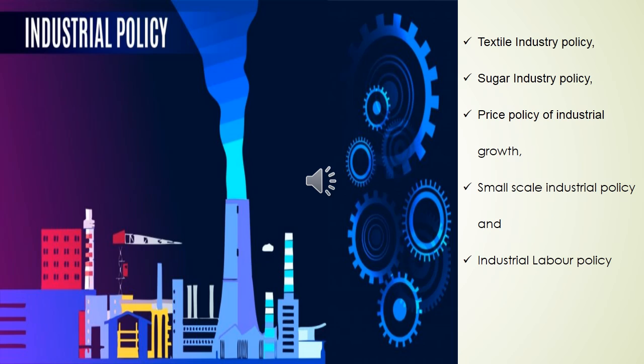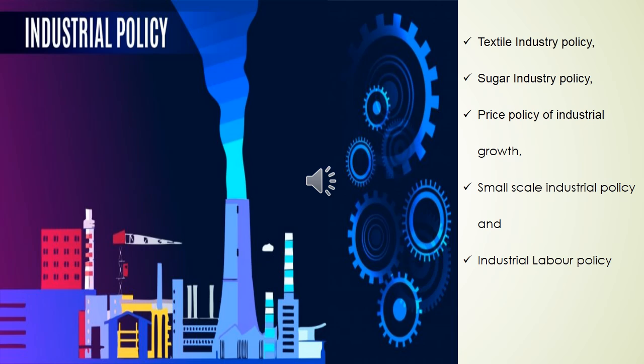Industrial policy. Industrial development is a very important aspect of any economy. It creates employment, promotes research and development, leads to modernization, and ultimately makes the economy self-sufficient. In fact, industrial development even boosts other sectors of the economy, like the agriculture sector and service sector. The raw materials produced in agriculture should be converted into usable products only in the industrial sector. So the industrial sector is considered the important sector when compared to other sectors.